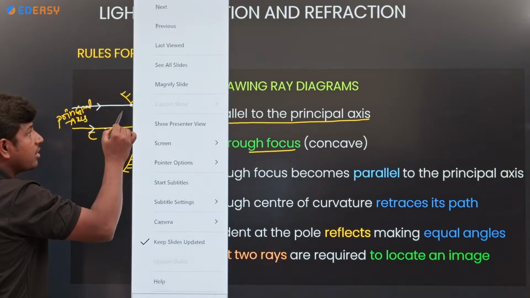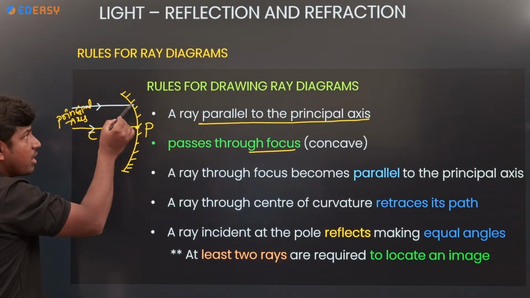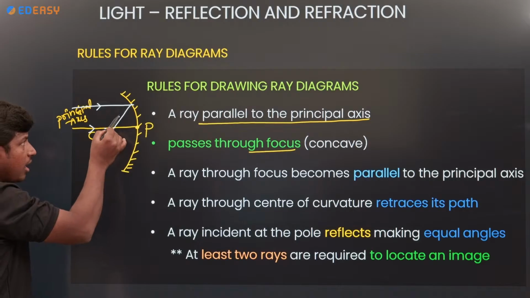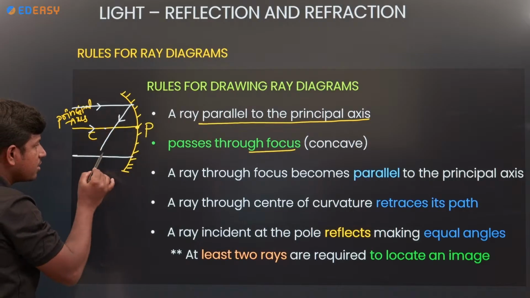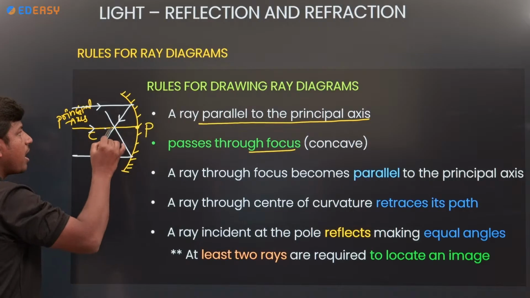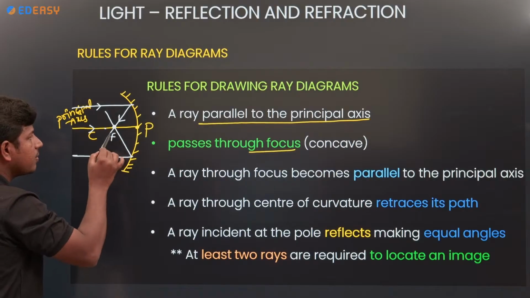After striking the surface, where does it pass? It passes through the focus.